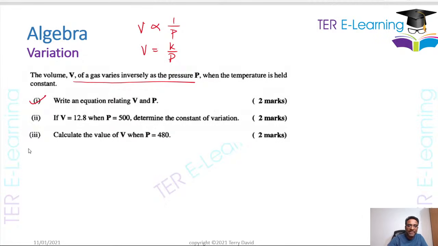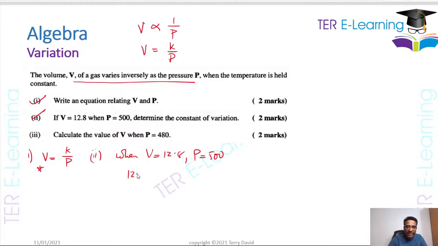So in part 1 here, when they said write an equation relating V and P, for part 1 you're going to say the answer is V is equal to k divided by P. That's my answer. Part 2 now, they said if V is 12.8 and P is 500, determine the constant. So you're working on part 2 now. So you know that when V is equal to 12.8, P is equal to 500, right? And what do we know here? Right, so we're going to substitute into this equation here.